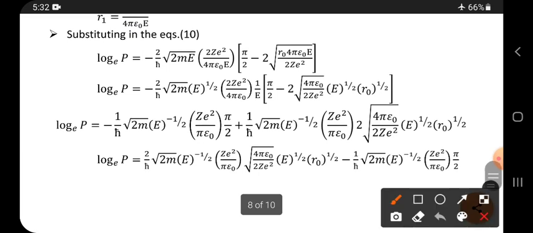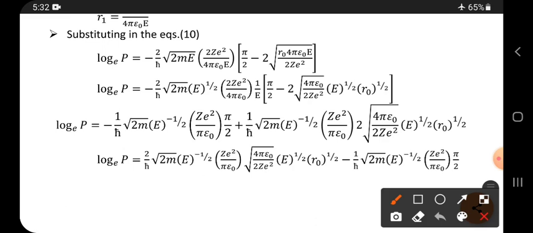Now log p is equals to minus 2 by h cut under root 2 me. E is taken outside and written as e power of 1 by 2, and here this E is also taken outside, written as 1 by E, and here this E and r naught both are taken outside from this root. From this root they are separated like this.